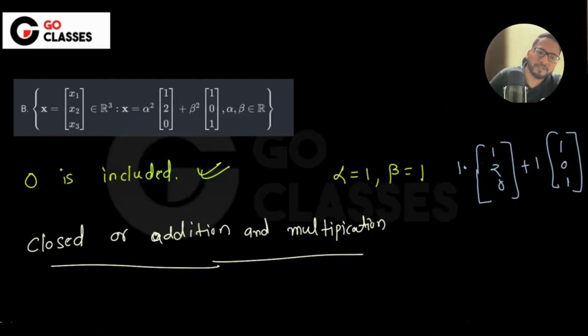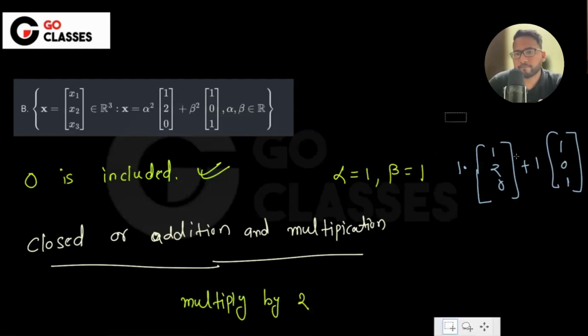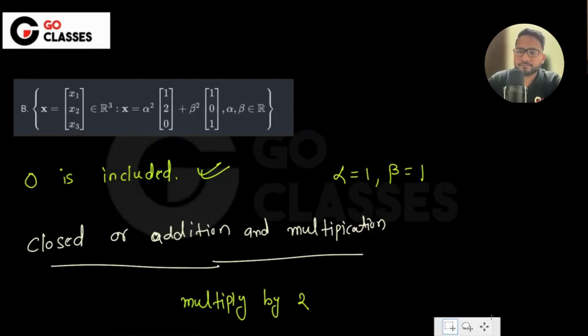If this is the vector space, which means let's just multiply by 2. Okay. Then what will you be getting? Tell me. What you will be getting is, I think, something like this.